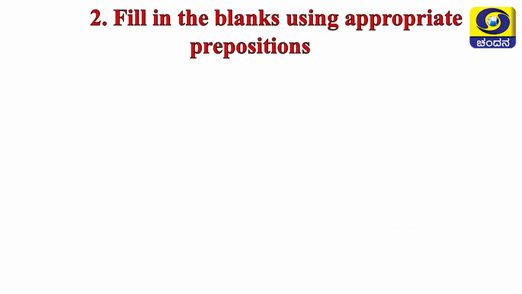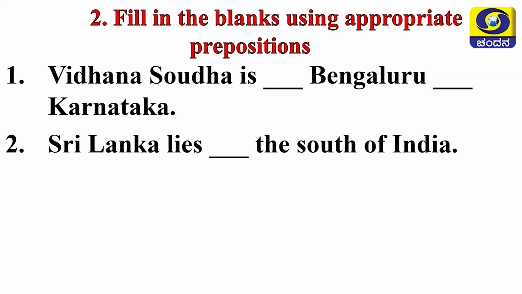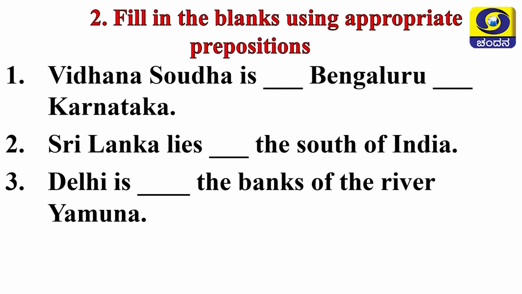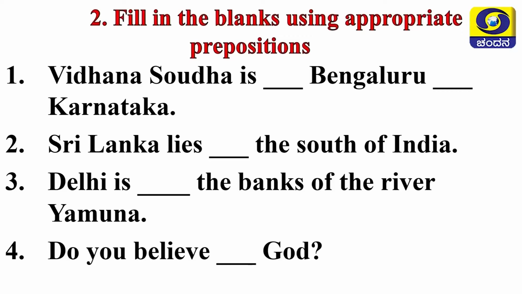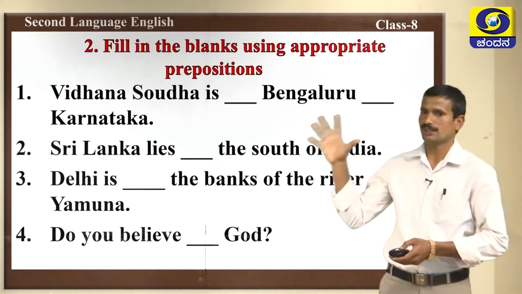Okay. Fill in the blanks using appropriate prepositions. Here you should use prepositions, children. Look. First one, Vidhana Saudha is dash Bengaluru dash Karnataka. Next one, Sri Lanka lies dash the south of India. Next, Delhi is dash the banks of the river Yamuna. The last one, do you believe dash God? You should use appropriate prepositions here.